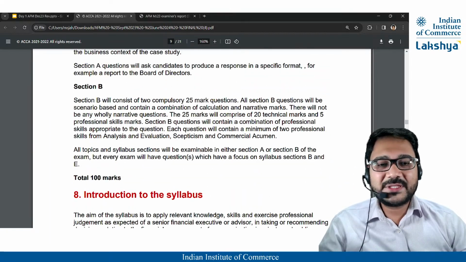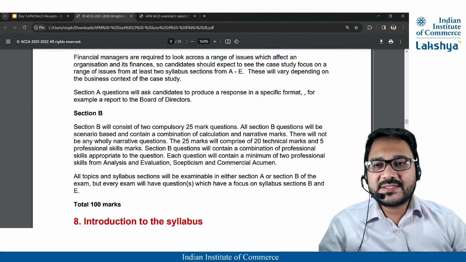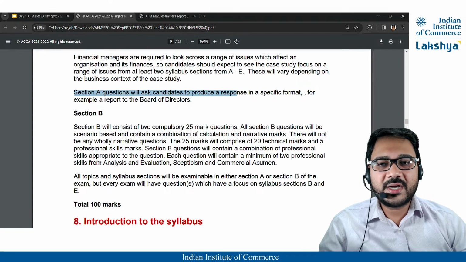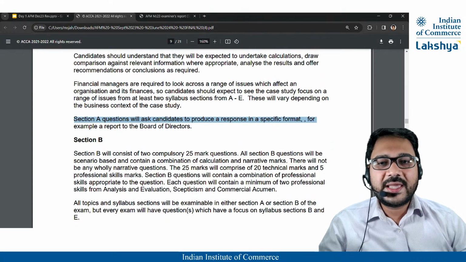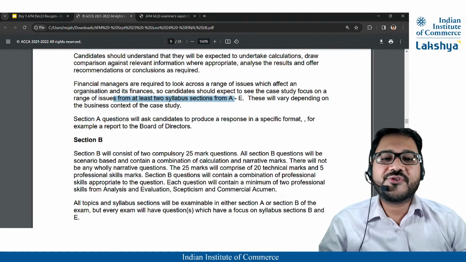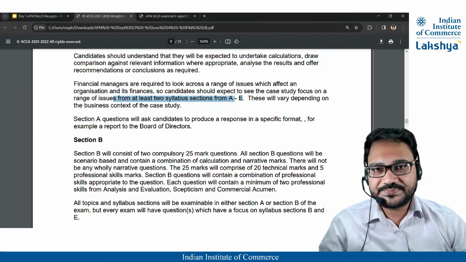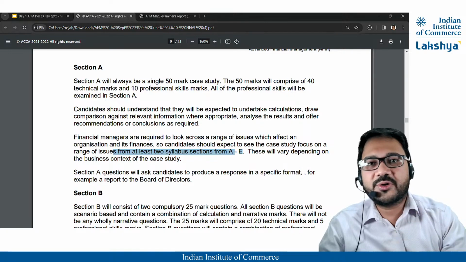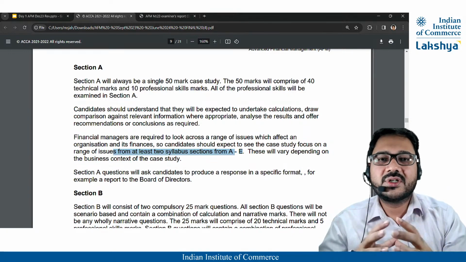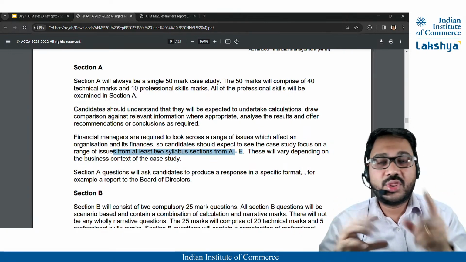Now they have very explicitly mentioned that in section A, questions will ask candidates to produce a response in a specific format, and that it will come from at least 2 syllabus sections from A to E. So in section A, the questions are going to cover 2 different topics, not one.